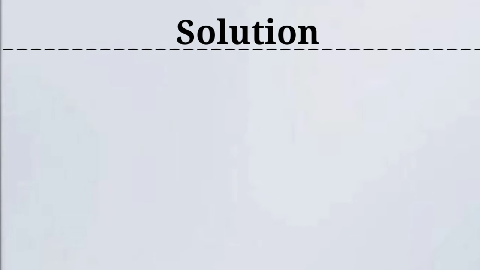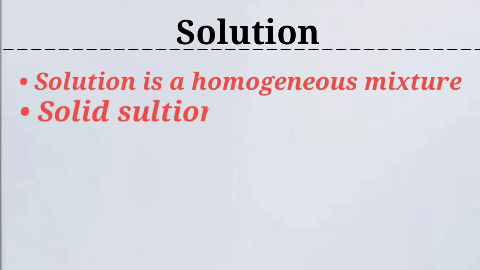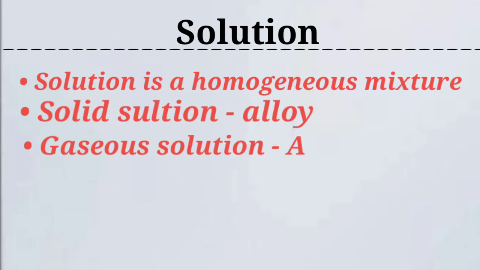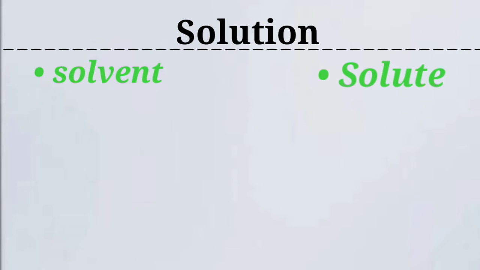Next we'll learn about the solution. A solution is nothing but a homogeneous mixture. Usually, we think of a solution as a liquid that contains a solid or a gas in it. But no, we can also have a solid solution like an alloy and a gaseous solution, air. Here we have to learn two components of a solution. First, solvent, and another one is solute.